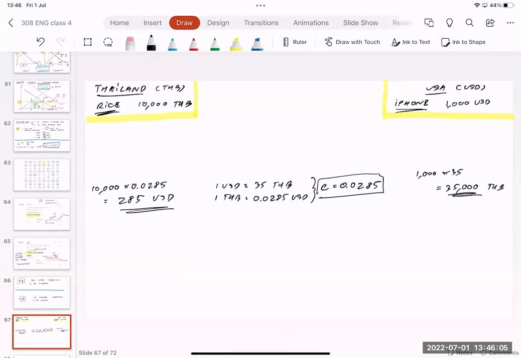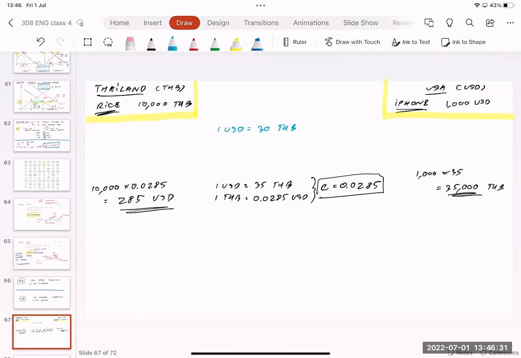So next, if the nominal exchange rate changes, for example, 1 US dollar becomes, let's say, 30 baht. In this case, the US dollar becomes weak. Before, $1 got 35; right now it gets only 30. The US dollar becomes weak.